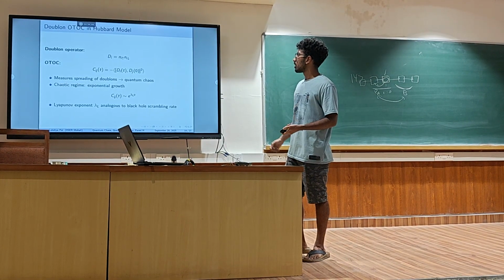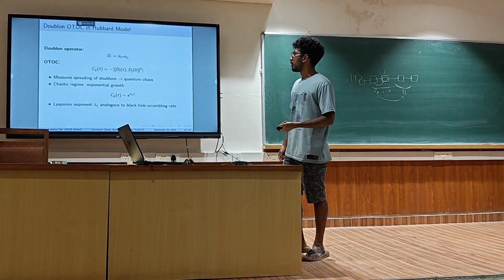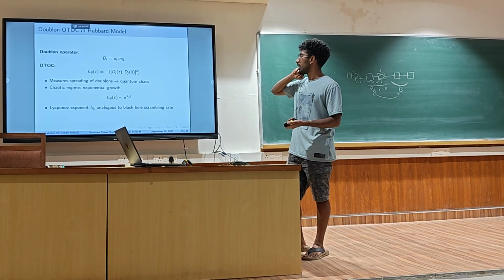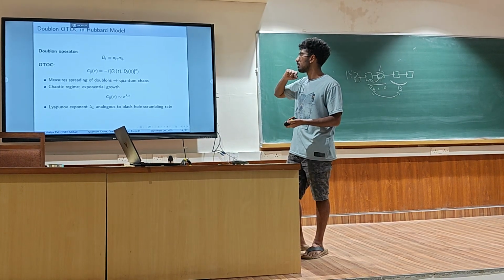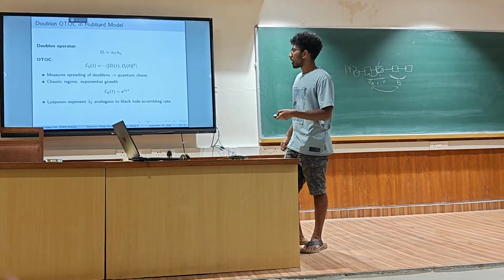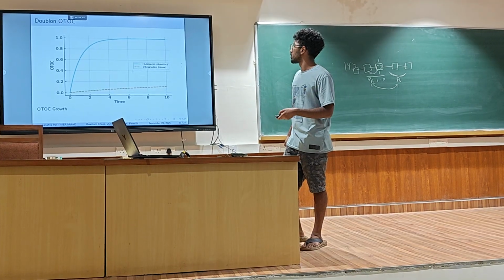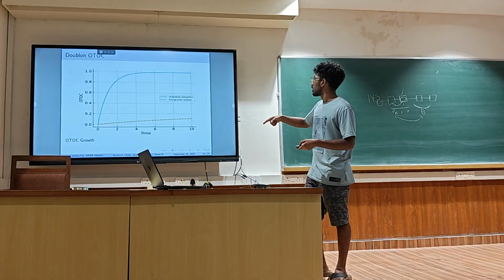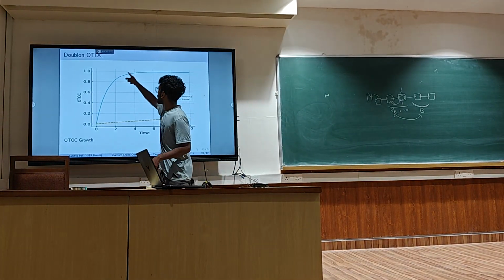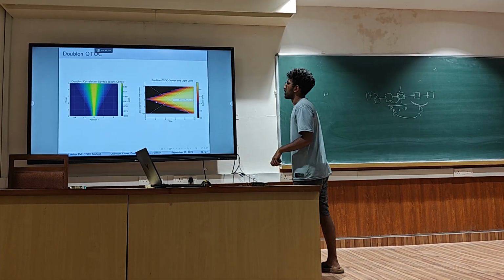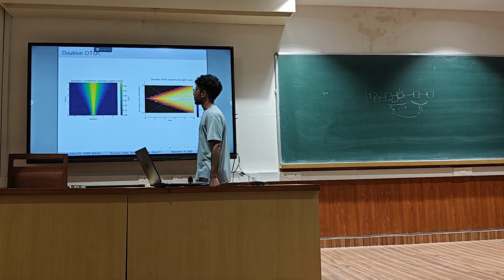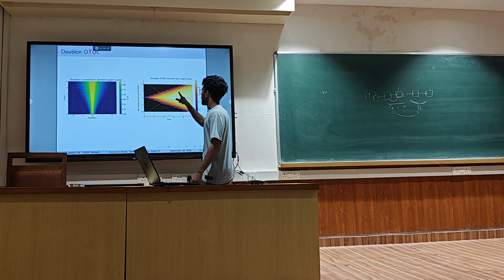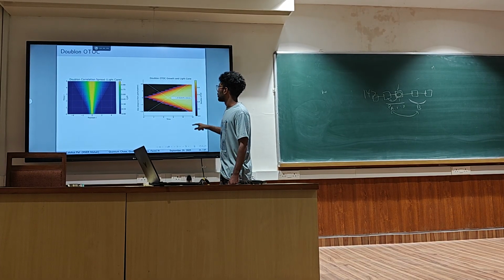So measuring the spreading of doublons gives us quantum chaos. If there's an exponential growth that we can fit, a quantum Lyapunov exponent, and we see the Lyapunov exponent is positive, we see it's chaotic. So yeah, the doublon OTOC comes like this. I didn't take the Lyapunov exponent. For integrable systems, it's slow. For chaotic ones, it scrambles very fast and saturates. This is the light cone spread. We can also spread the light cone in space and time, with the position I. You can take the wavefront velocity, which is called the butterfly velocity.